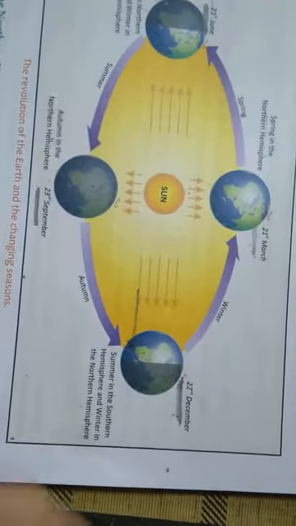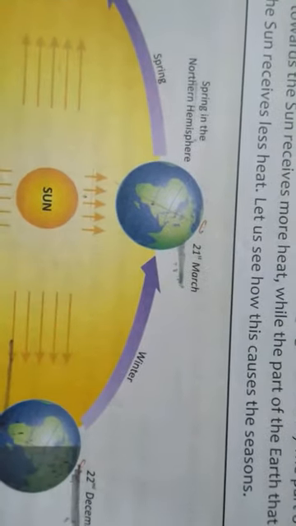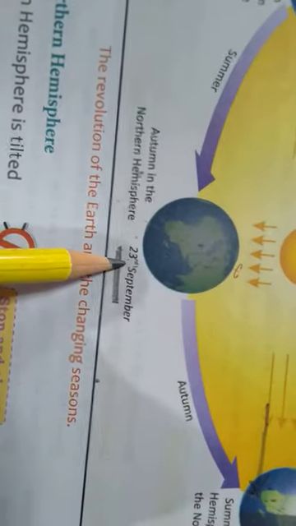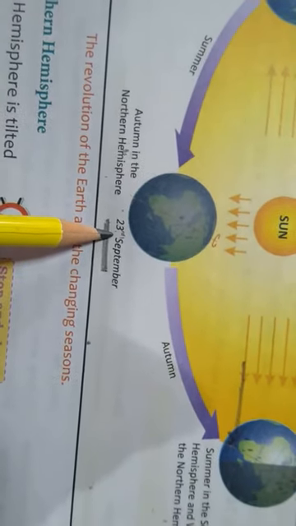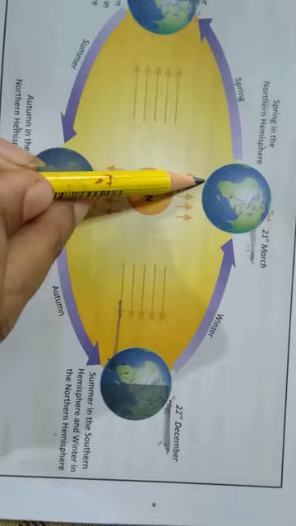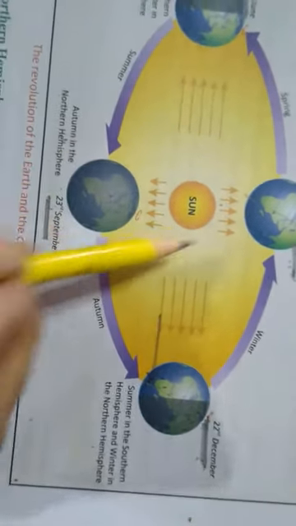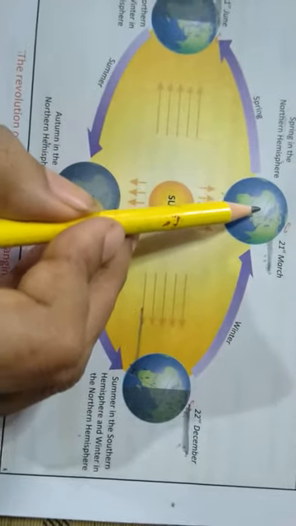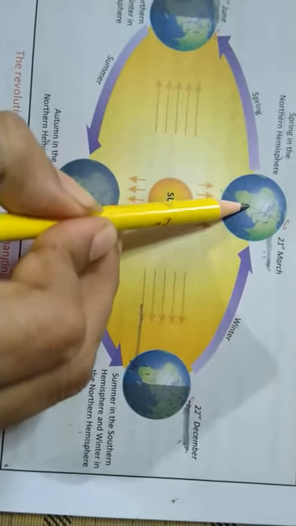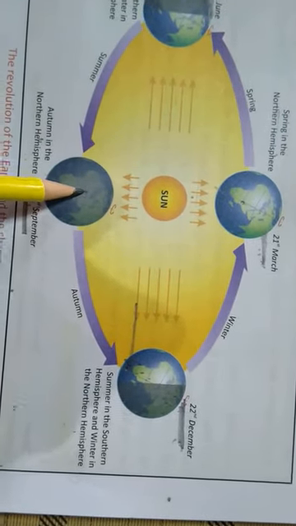Now what about spring and autumn? On 21st March and 23rd September, the Earth's axis is tilted neither towards the sun nor away from it. On these days, the sun is directly overhead at the equator at noon, and the lengths of the days and nights are equal all over the globe.